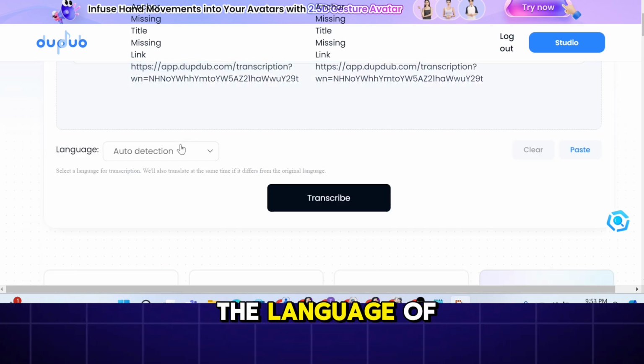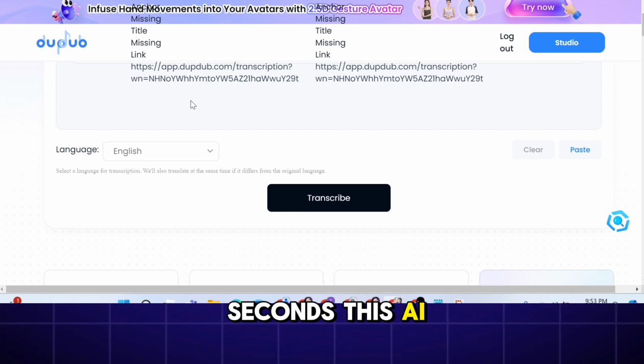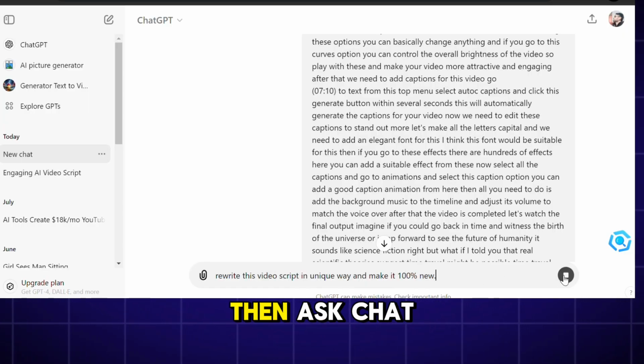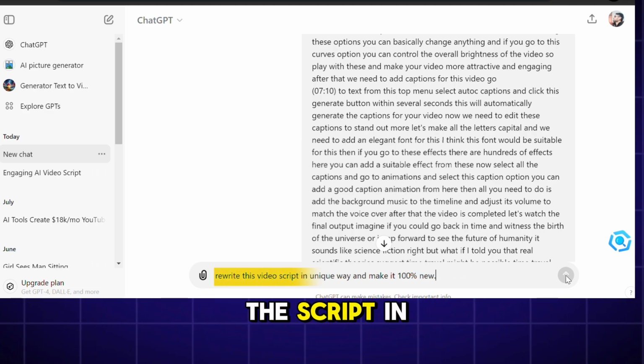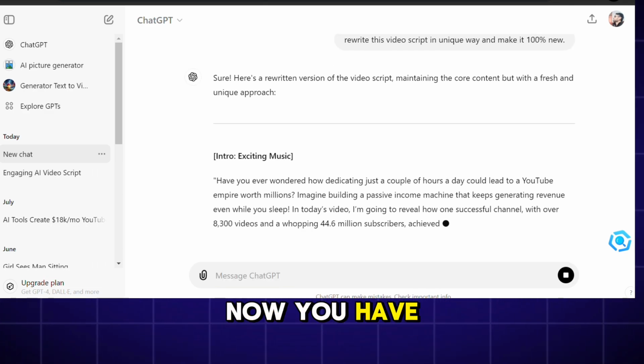Then just select the language of the video and click this transcribe option. Within a few seconds, this AI will transcribe that video. Now you need to copy the script and go to ChatGPT. Then ask ChatGPT to rewrite this script in a unique way and make it 100% new, and just like that, now you have a viral video script.